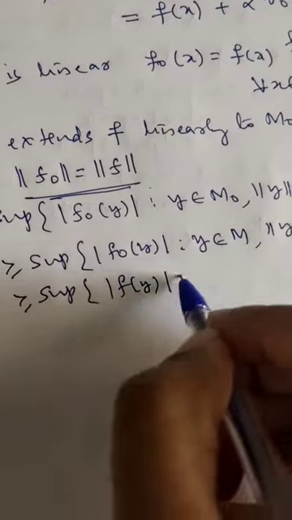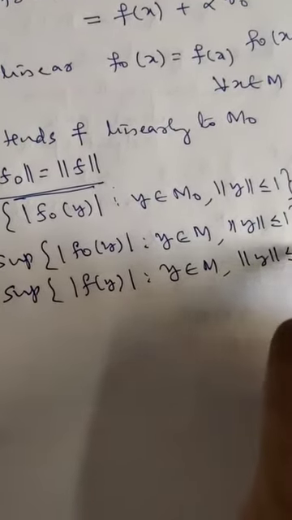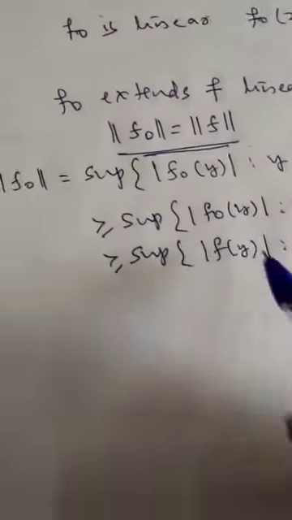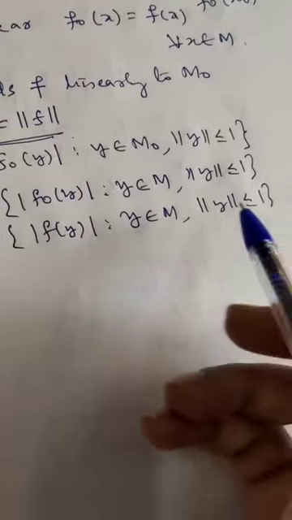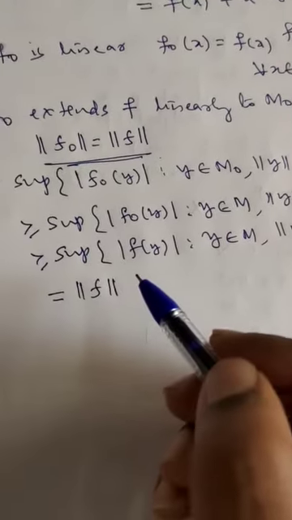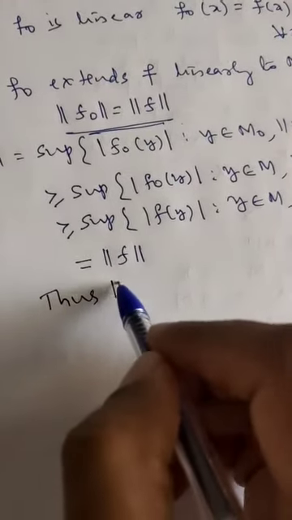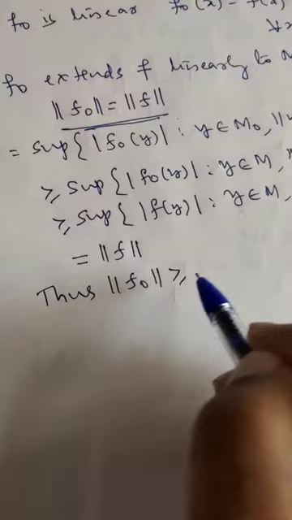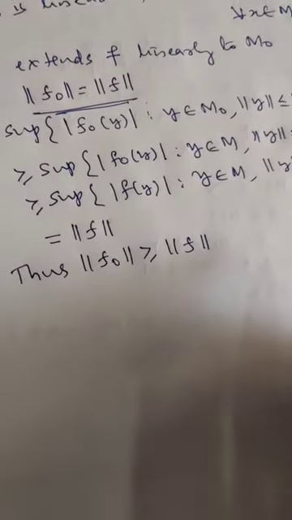Now supremum of mod of f of y, where y belongs to M, norm of y less than or equal to 1, is nothing but the function norm of f. Thus norm of f naught is greater than or equal to norm of f.